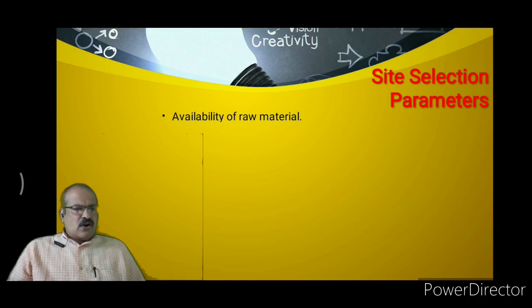The first point is availability of material. Whether that site is suitable for raw material, or whether the raw material is easily available on that site, we have to consider it. Then the second point is availability of land.